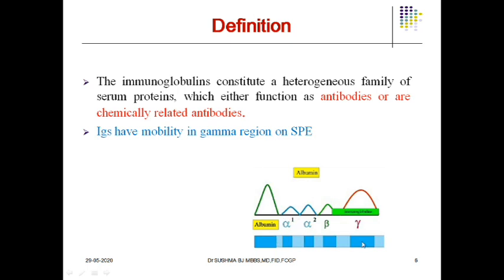Where do we find them when we run a serum electrophoresis? Already we are aware of protein electrophoresis, and these immunoglobulins are going to be separated in the gamma fraction. When we do serum protein electrophoresis, we get 5 different bands: albumin, alpha 1, alpha 2, beta and gamma. The immunoglobulins occupy the gamma region.